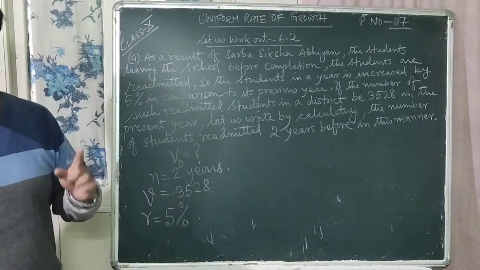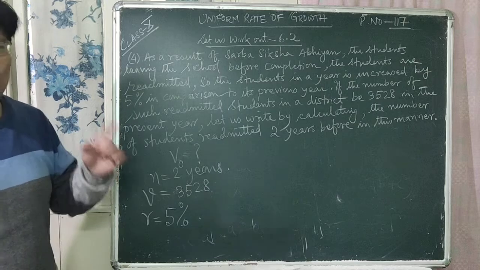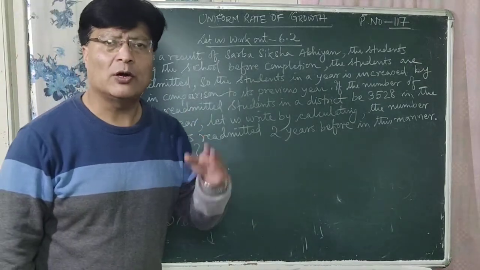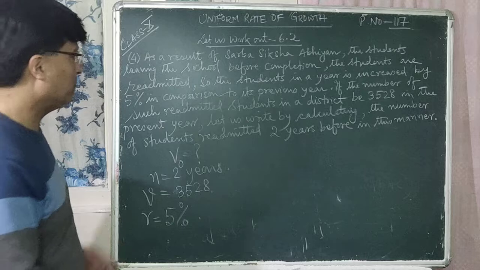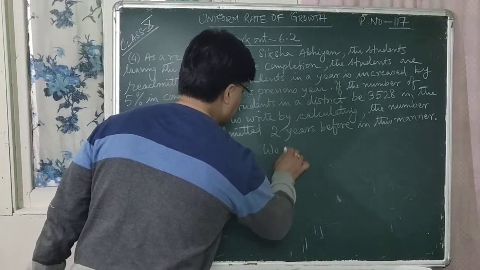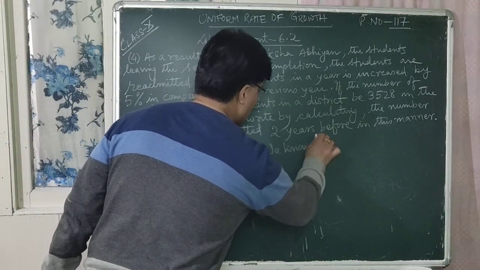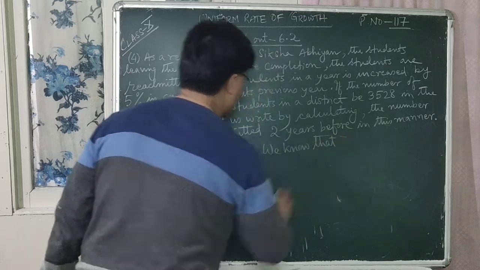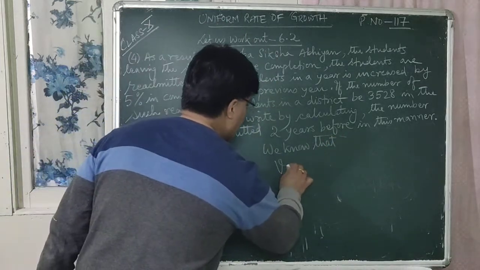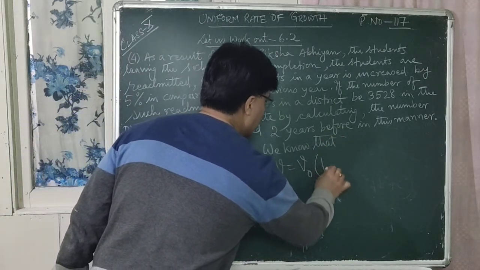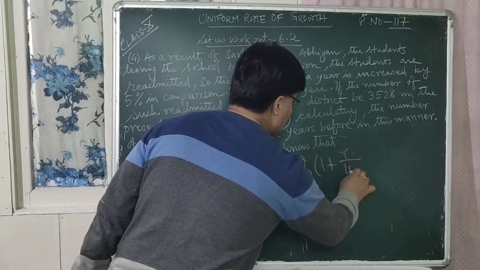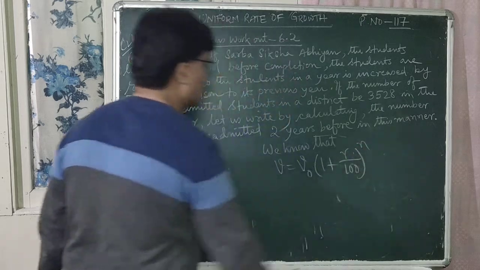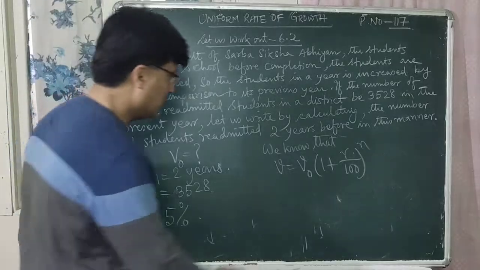V is equal to V0 within bracket 1 plus R upon 100 whole to the power n. Okay, so we know that V is equal to V0 within bracket 1 plus R upon 100 whole to the power n, right?